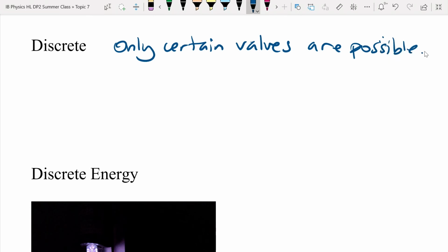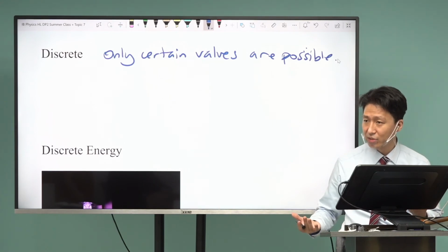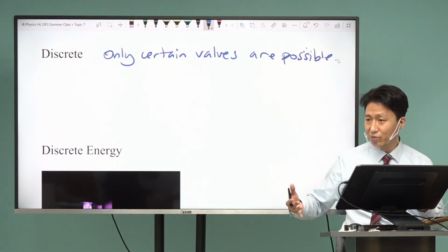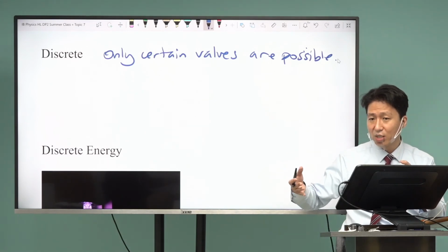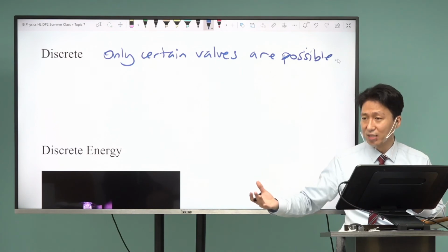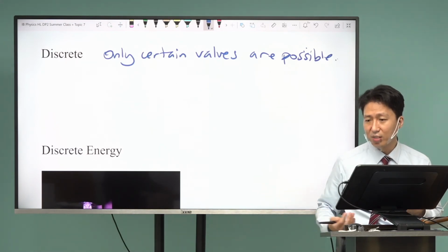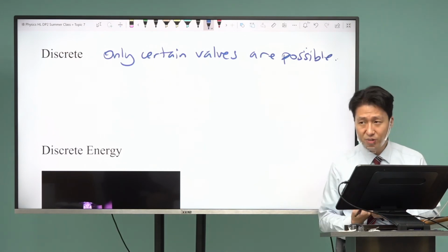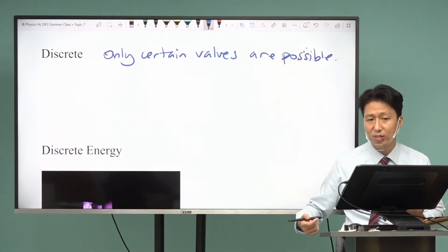What does this mean? Well, they're like integers. In integers, only certain values are possible. With decimals, all the values between two integers are not integers. So integers are a type of discreteness. The question is, does it have to be whole numbers or integers? The answer is no. You can define it however you want.